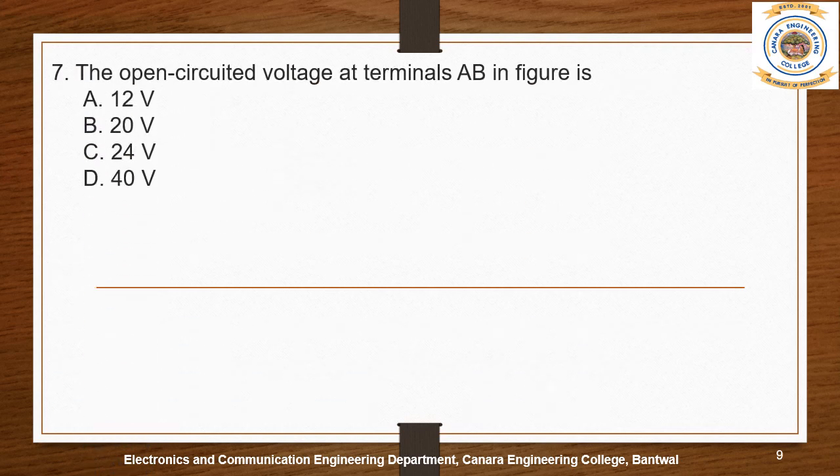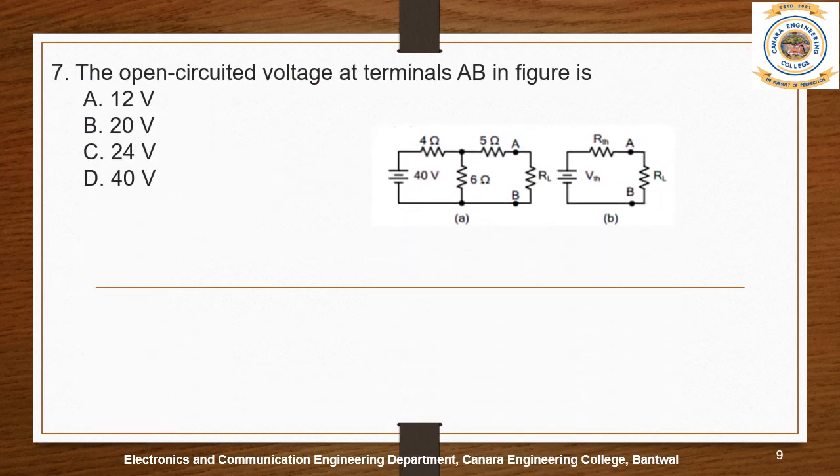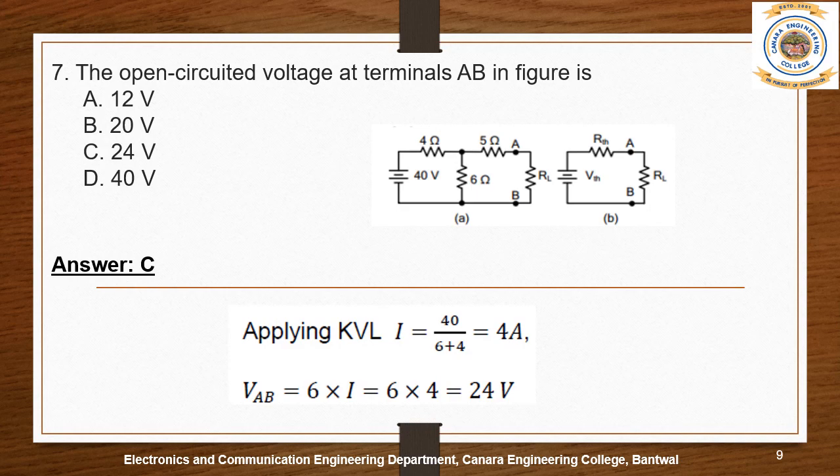Question 7. The open circuited voltage at terminals A, B in the figure is A, 12 volts, B, 20 volts, C, 24 volts and D, 40 volts. What is the answer? Answer is C. Let us see how this is done.